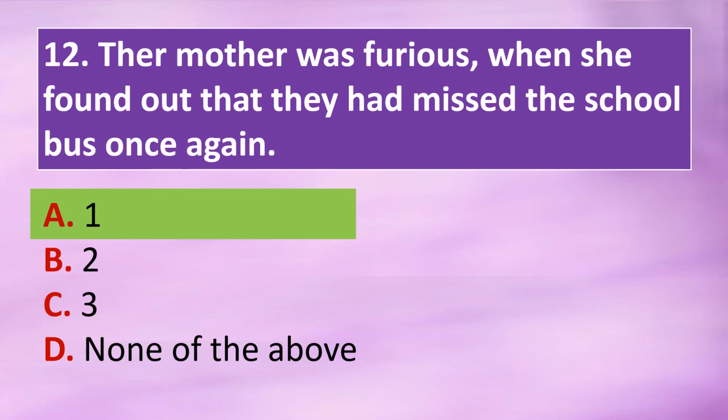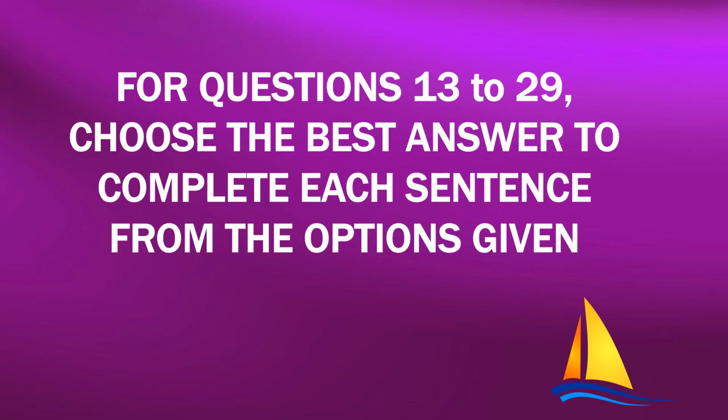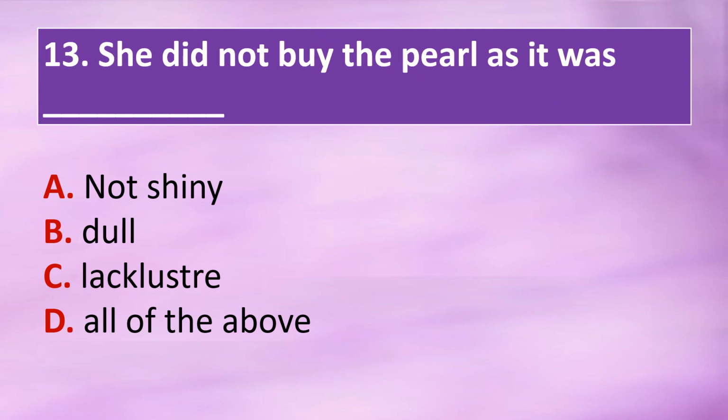For questions 13 to 29, choose the best answer to complete each sentence from the options given. Question 13. She did not buy the pearl as it was dash. Option A, not shiny. Option B, dull. Option C, lackluster. Option D, all of the above. The correct answer is option D. All the options, not shiny, dull, lackluster, can be used in the sentence.